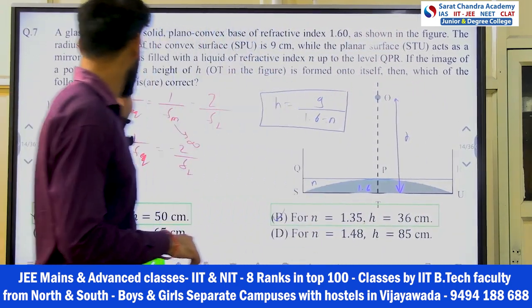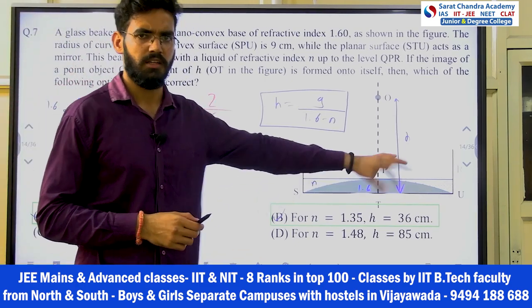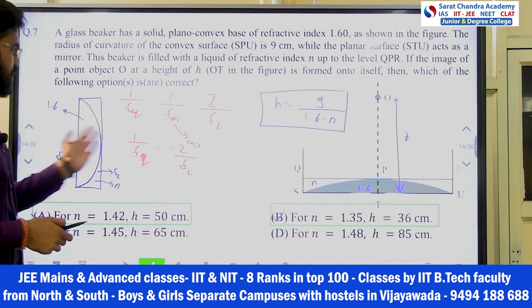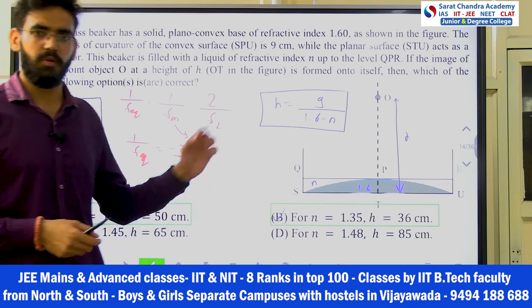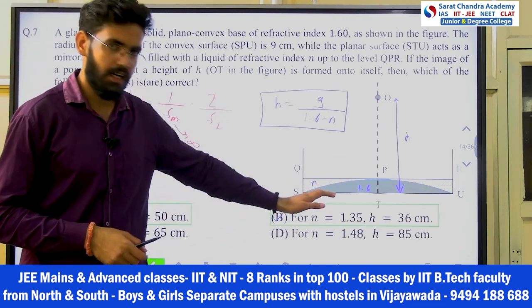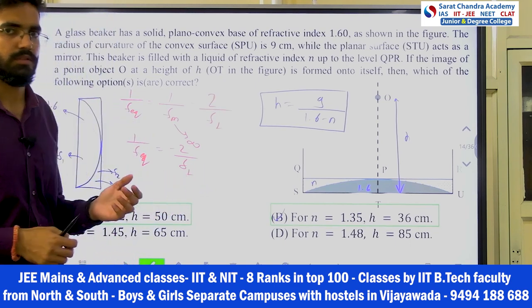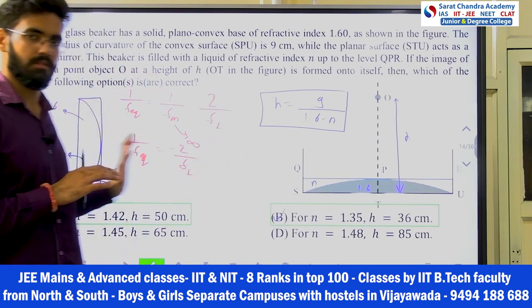This question is actually a notes-based question only. He just filled it with a beaker and made a language. Otherwise, if I tell you directly that two lenses are there, then there is a mirror, right? Then you will be able to do it. But if it is given like that, then you will get confused, right? So that you have to develop. Your mind should be so sharp that you can understand what is there.